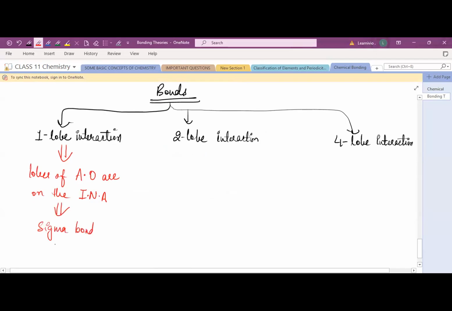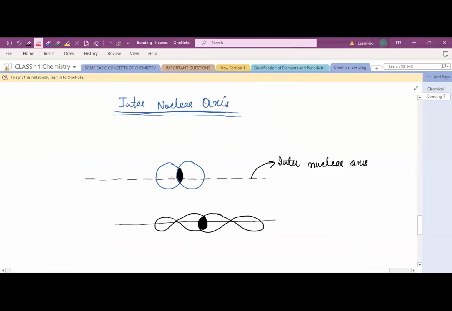So when the lobes are on the internuclear axis, only one lobe interaction is there, and the bond which is formed is known as sigma bond. We show sigma bond like this. This is sigma. That's very important. When one lobe of the atomic orbital interacts, and the lobes are on the internuclear axis, then the bond formed is a sigma bond. Okay, is it clear? So see, in these two, yes ma'am, in the first one both are cases where only one lobe is interacting.